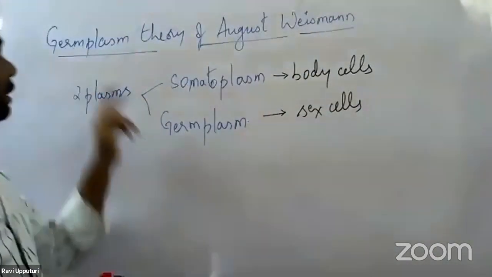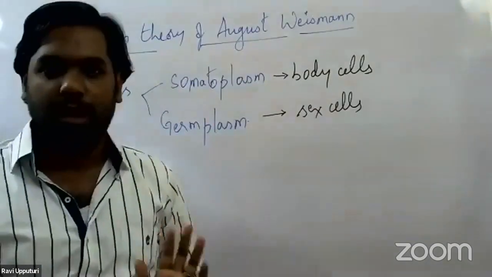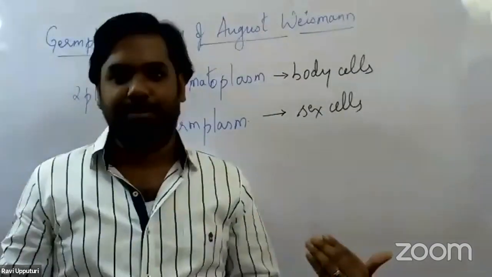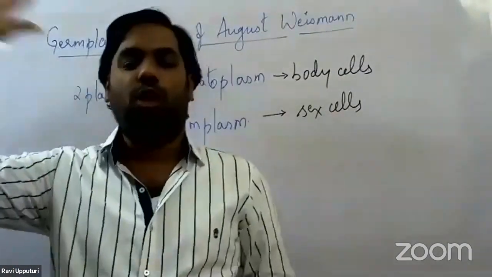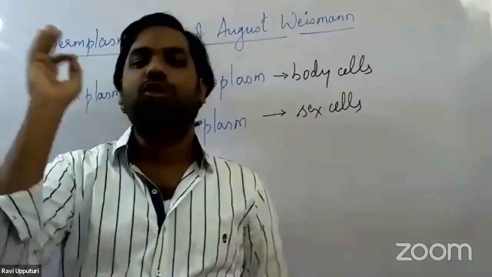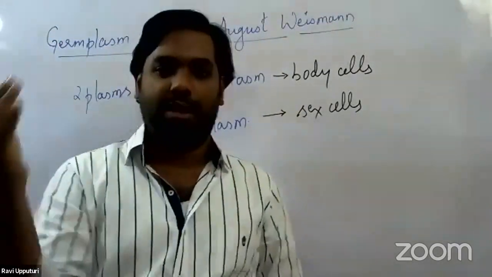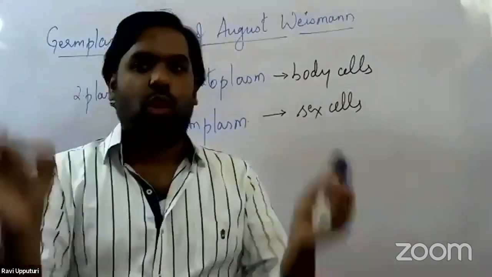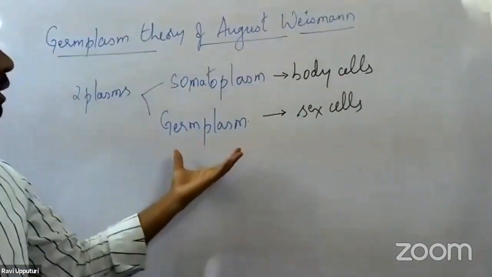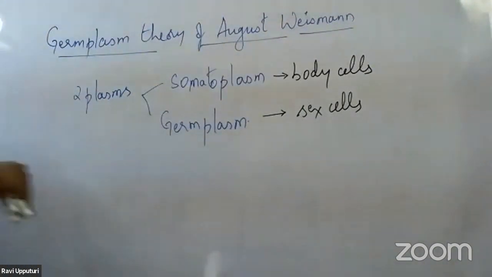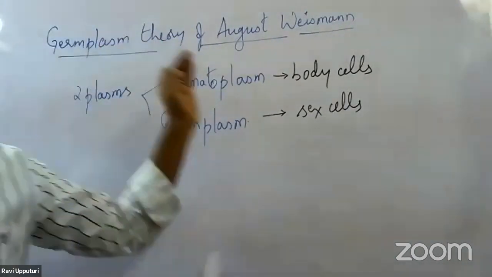This he called the germplasm theory. Based on this theory, he again disproved Lamarck's theory, stating that whatever variations or changes appear in the somatic cells are not inherited by the next generation, whereas the variations seen only in the germplasm or the sex cells alone are inherited by the next generation. This is what he said with regards to the germplasm theory.